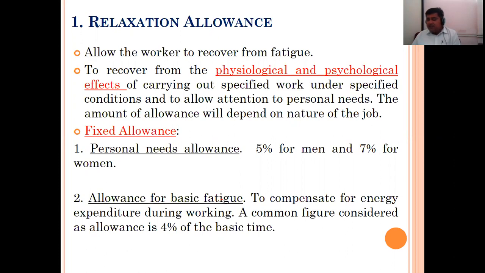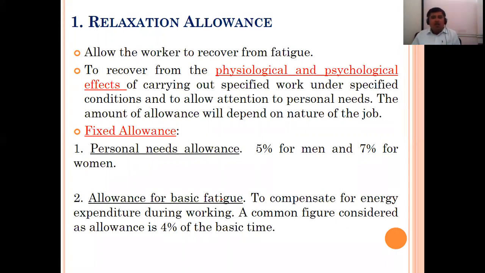So like this, these things are measured and given to the worker. If a worker is working continuously for, let's say, 3 hours, then definitely after 3 hours of working he will get an allowance of up to 10 minutes. So he can rest himself, his body, mental, physical, for 10 minutes. That is not that big. So 10 minutes of allowance we can provide. That means 5% for men and 7% for women.